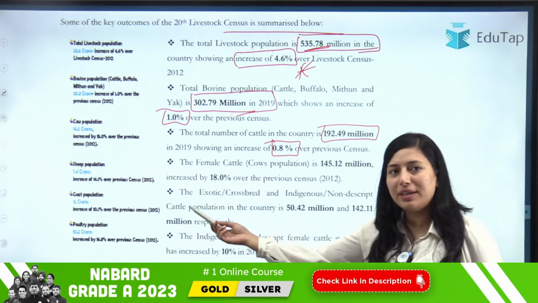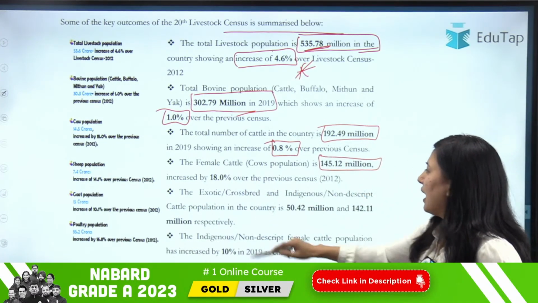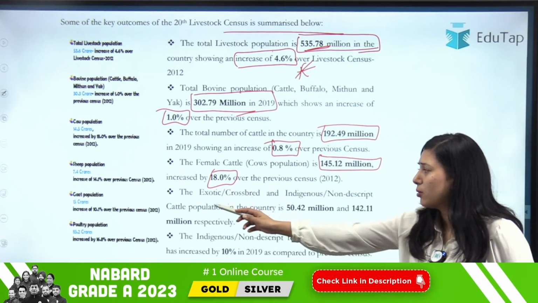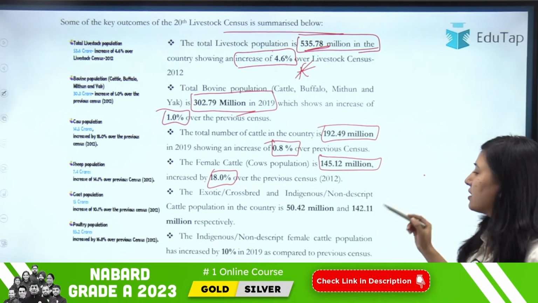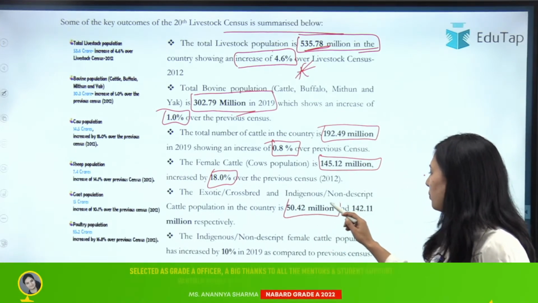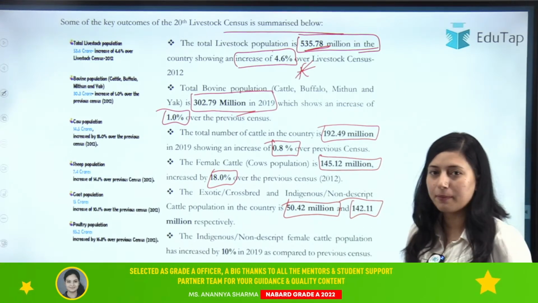Then if we talk about female cattle, it is 145.12 million, and it has increased by 18%. Clear? Then if we talk about exotic crossbreed and indigenous non-descript cattle population, that is 50.42 million and 142.11 million. Clear?